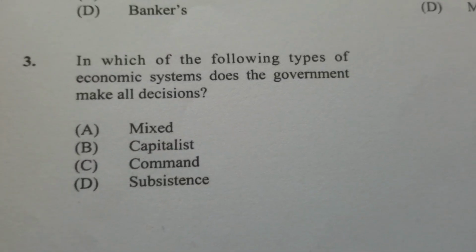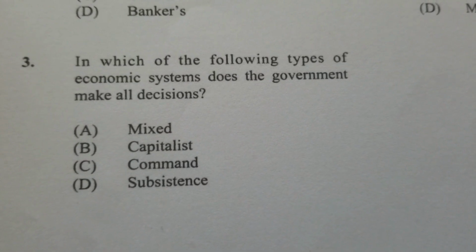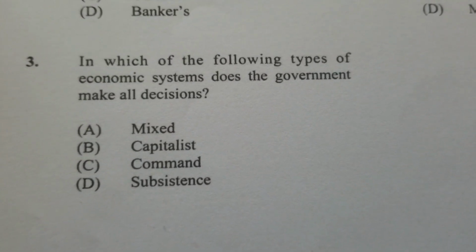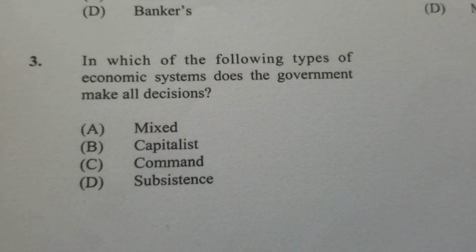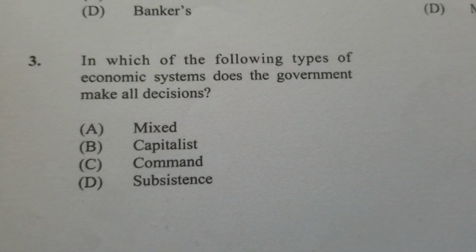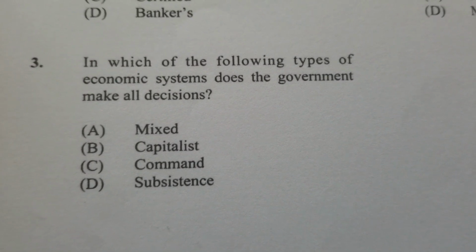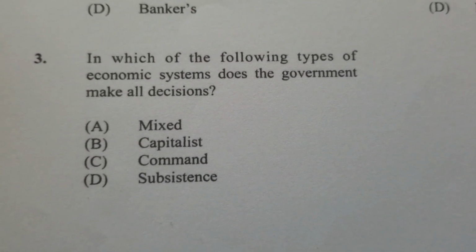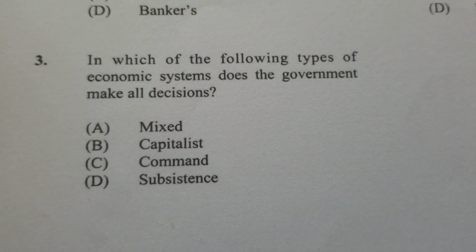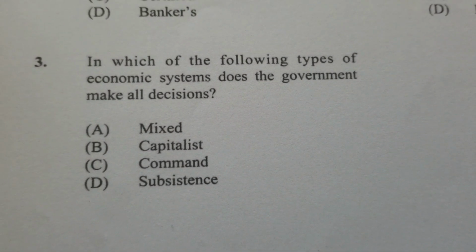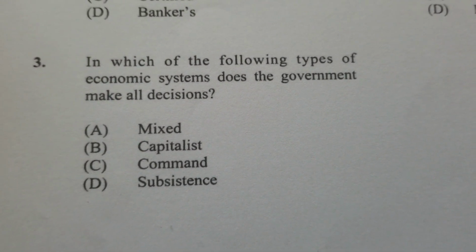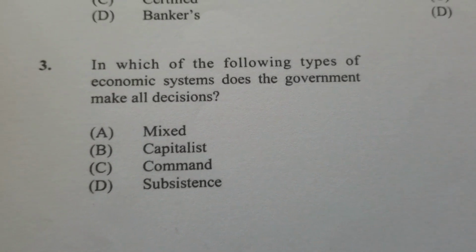Question 3. In which of the following types of economic systems does the government make all decisions? All right, so they're talking about types of economic systems, and of course, based on the options given to us, C would be the most appropriate answer, command economy.